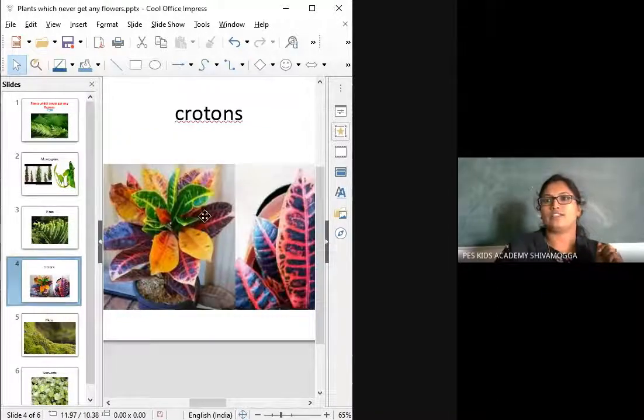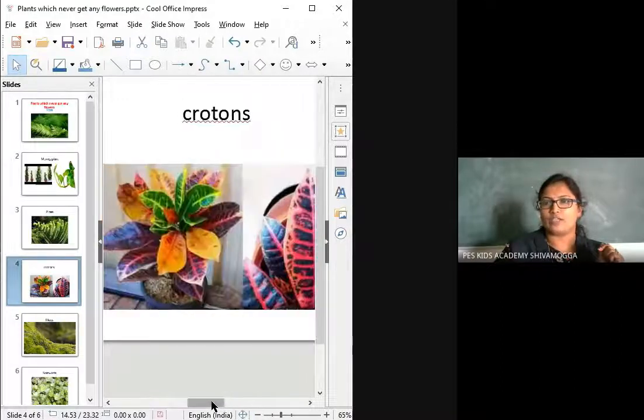Okay. So next, this plant you have seen, right? These plants are called the crotons. Okay, these plants are called the croton plants. Write down the spelling. Croton plants are also not going to produce any sort of flowers. C-R-O-T-O-N-S, crotons.